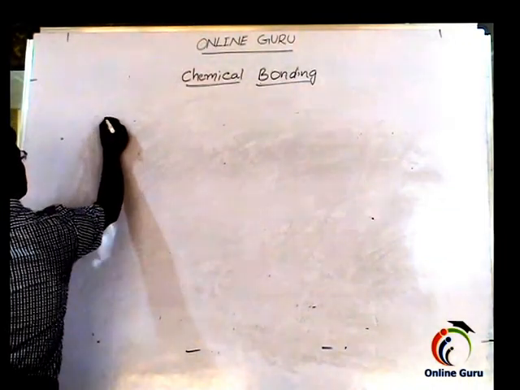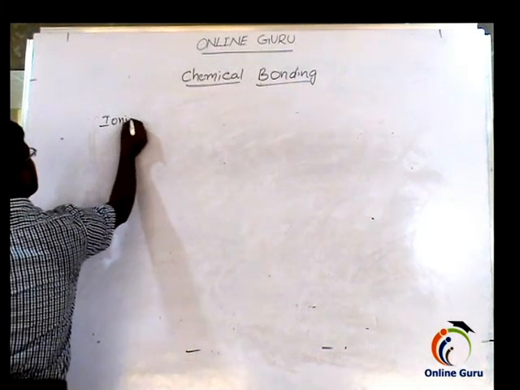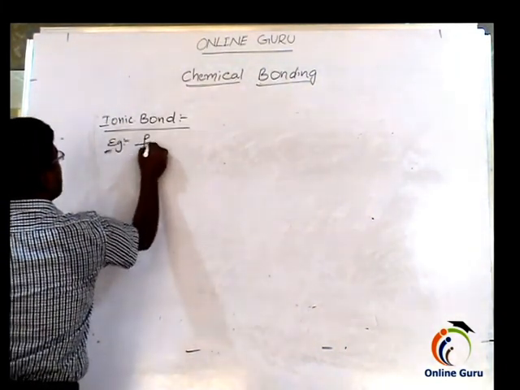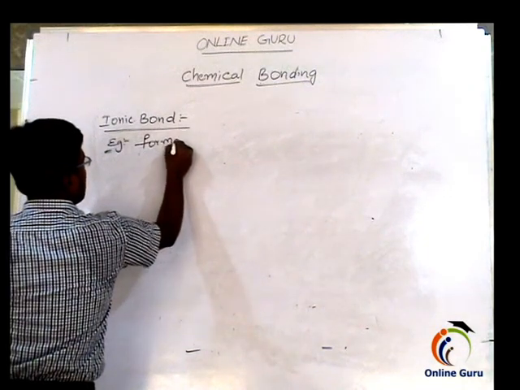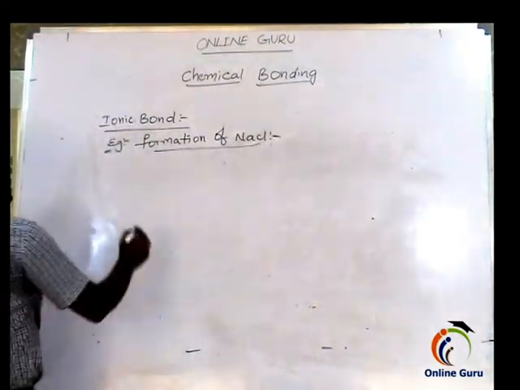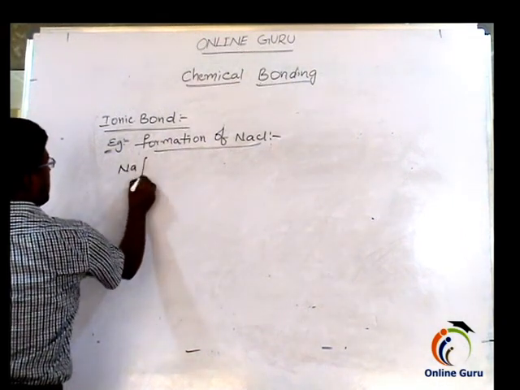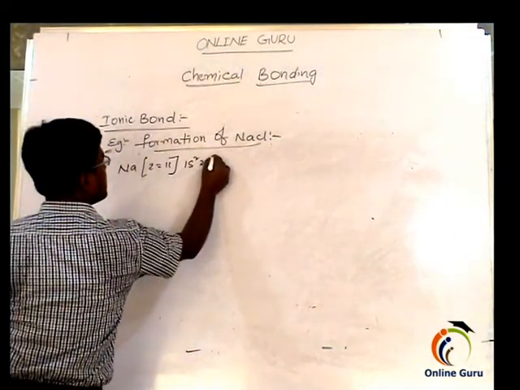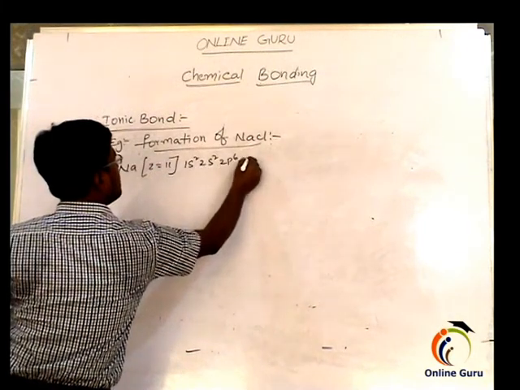Now let us go through examples for ionic bond. One example is the formation of NaCl. Here sodium atomic number is 11 and its electronic configuration is 1s2, 2s2, 2p6, 3s1.